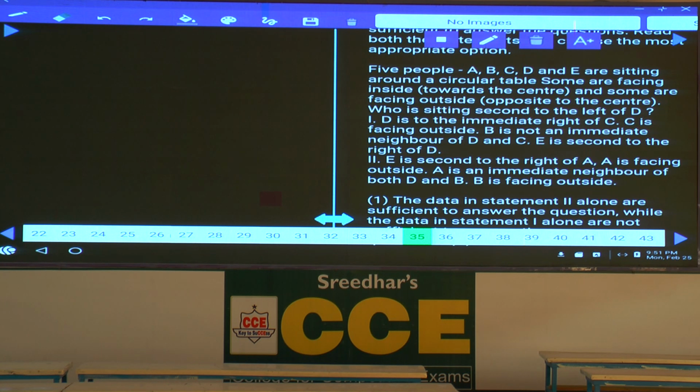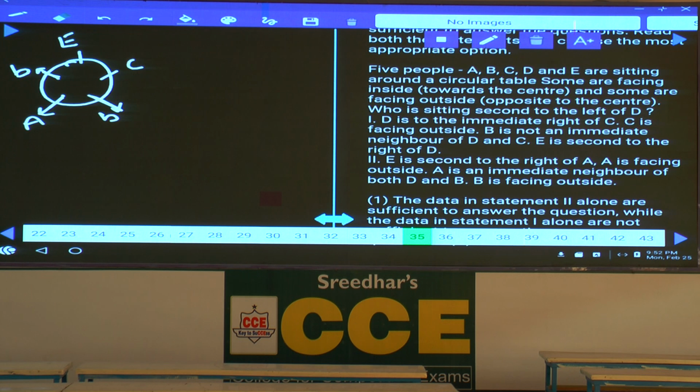Then, coming to condition number 2, 1, 2, 3, 4, 5. A is facing away from the center. A is here. E is seated second to the right of A. E will be here. A is an immediate neighbor of both D and B. Hence, C will be here. B is facing outside. As B is facing outside, if B is here, B faces out. B is here, faces out.